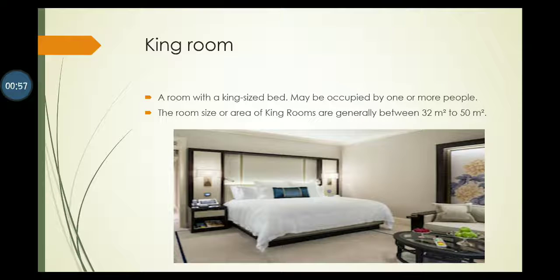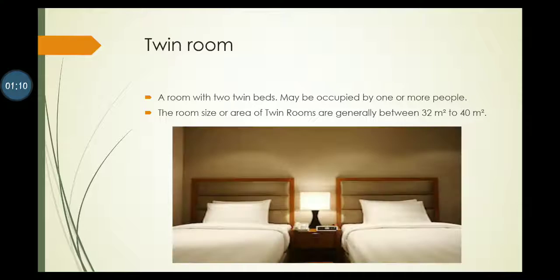King room. A room with a king size bed may be occupied by one or more people. The room size or area of king rooms is generally between 32 square meters to 50 square meters.